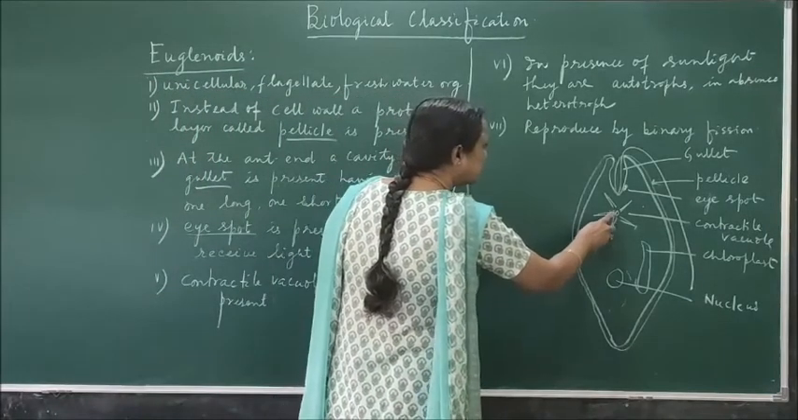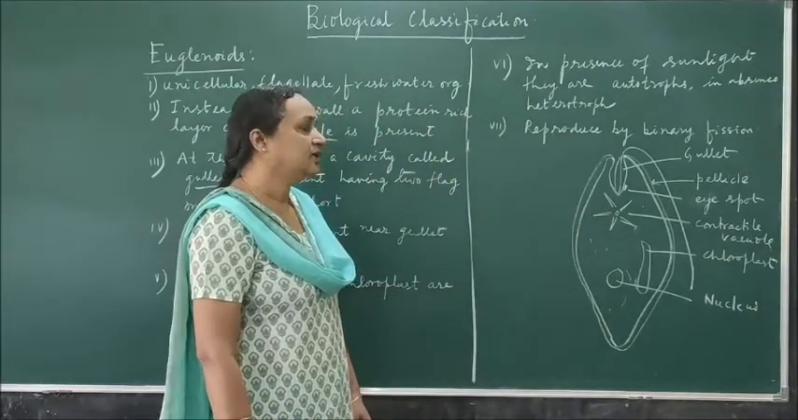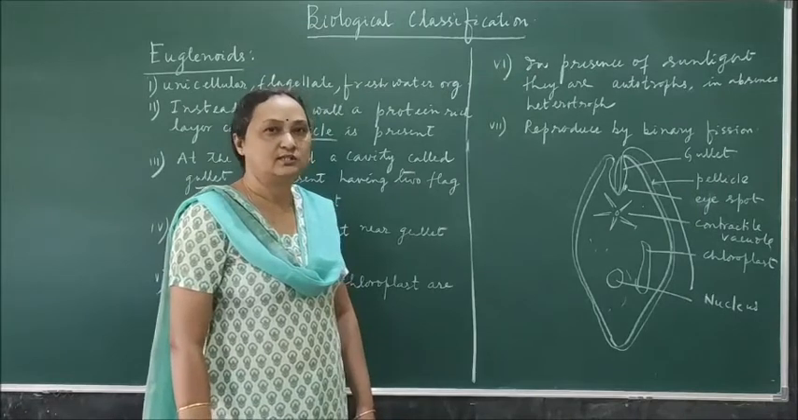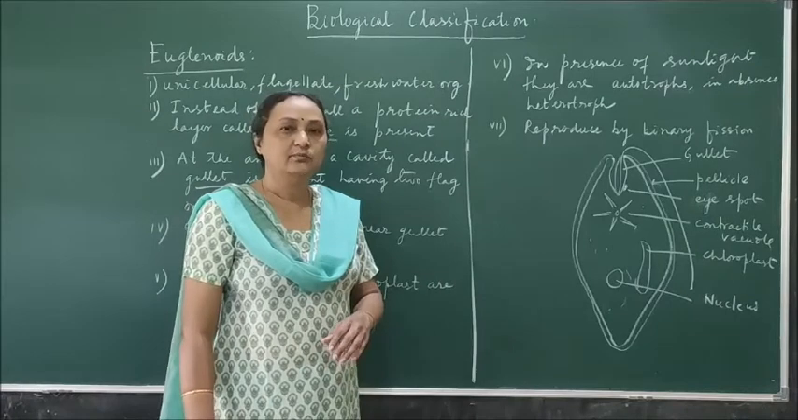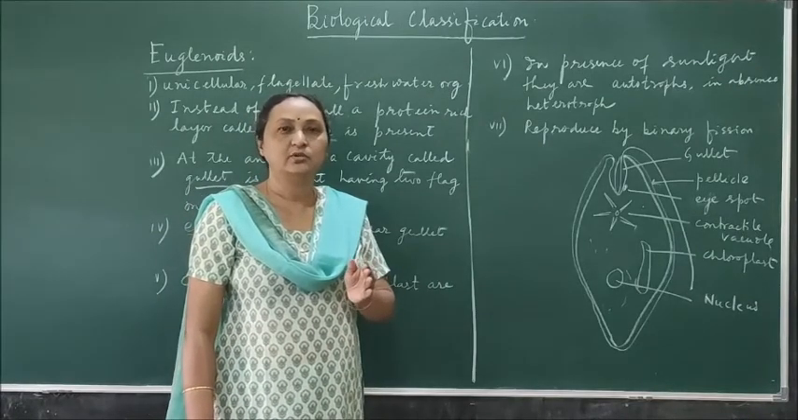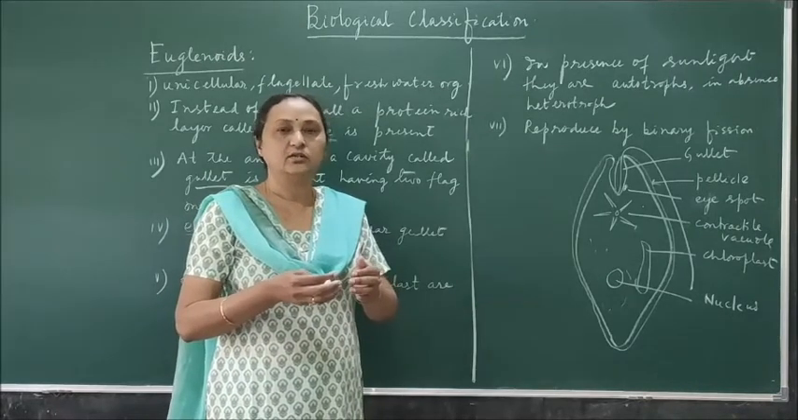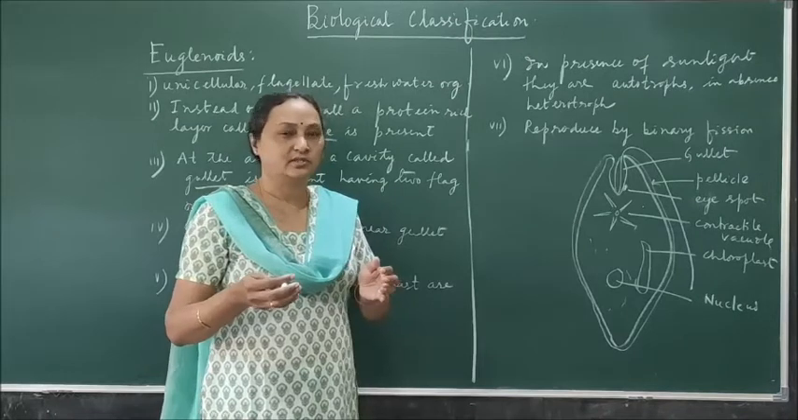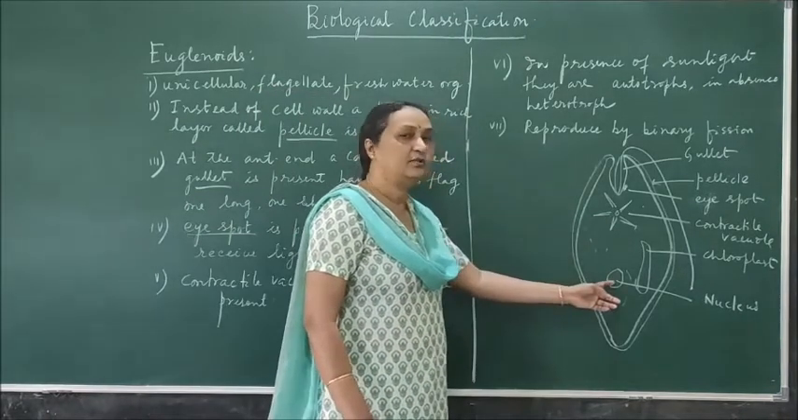This is the contractile vacuole. The contractile vacuole helps in the process of osmoregulation, in maintaining the amount of water in the body of the organism. Because the organism is living in water, the amount of water inside the body should be controlled. If more water enters the body, the organism will burst. That is the function of the contractile vacuole. And a prominent nucleus is present.